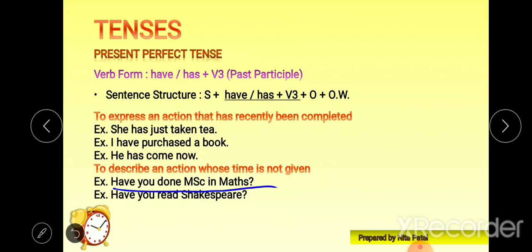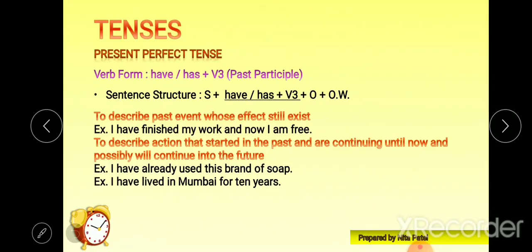Someone is asking if you have done it or not, but when you did it is not given. Another example: have you read Shakespeare? That means have you ever read Shakespeare in your life, right? The time period is not given here, so in those circumstances we can go for present perfect tense.